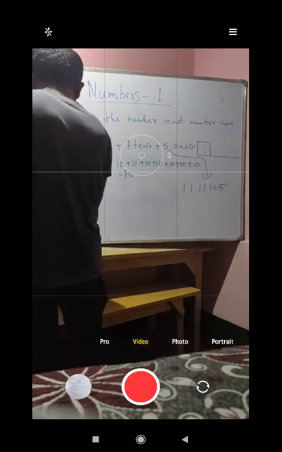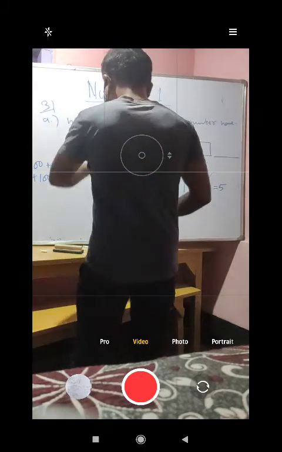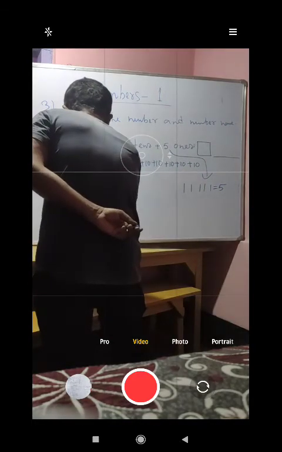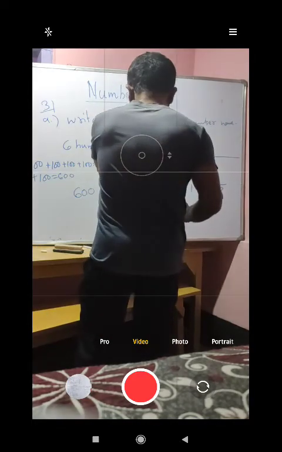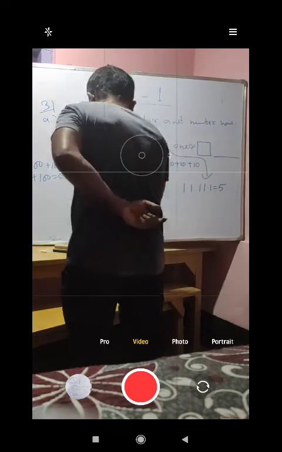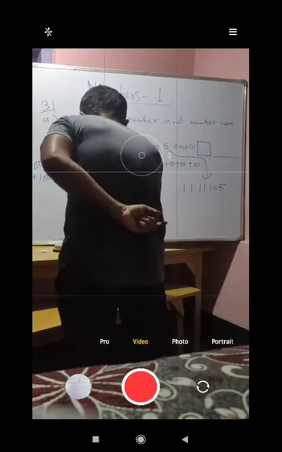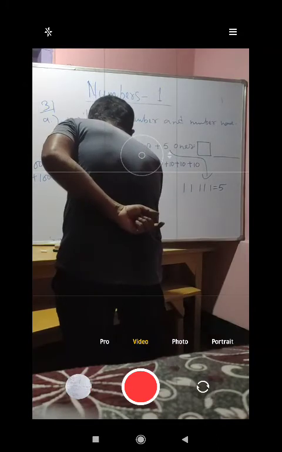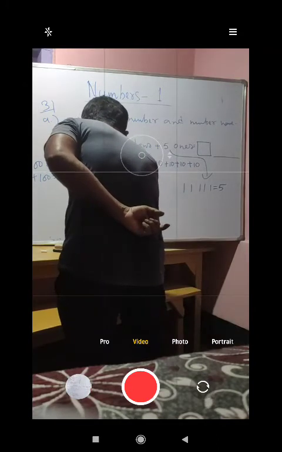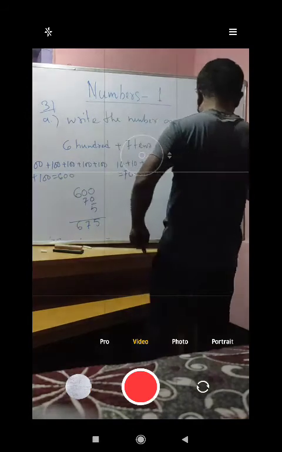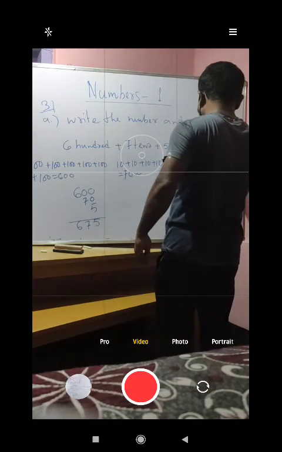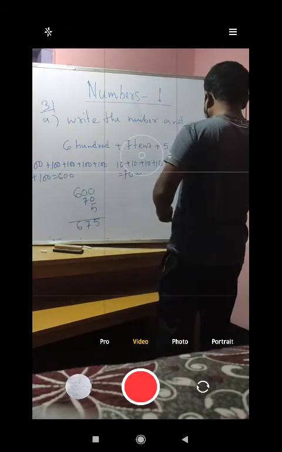So it will be 600. So now what do you do? This 600, you write 600. After that 7 tens, that means 70. You write 70 here. After that it is 5, so you write 5 here. So how much is it coming? It is 5, it is 7, it is 6. So 675 is your answer. So here it will be 6, 7, 5. This is the number.